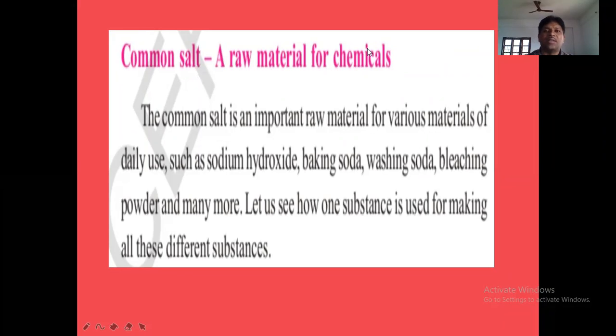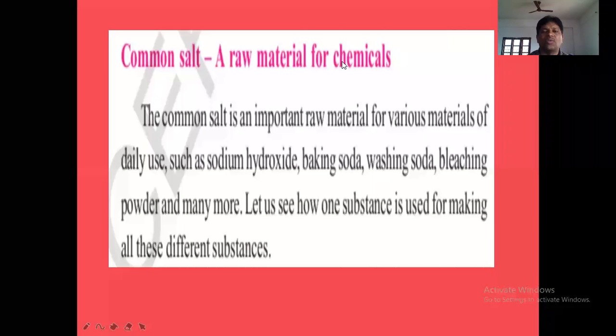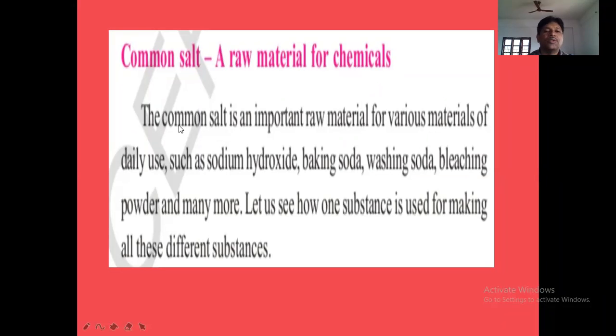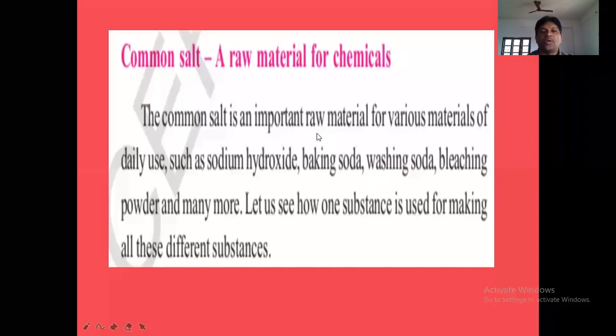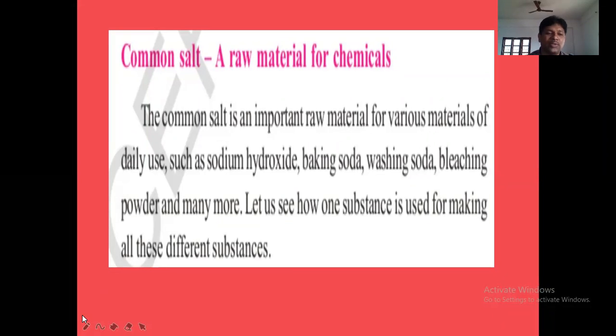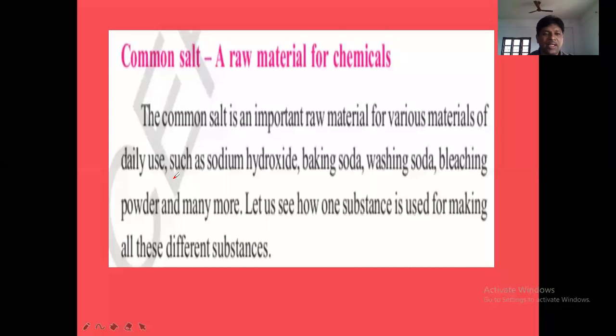For many chemicals, the raw material is common salt. From this common salt, we can produce many chemicals. That point we have to keep in mind. So common salt is an important raw material for various materials of daily use. In daily use, we use many types of chemicals. All those chemicals can be prepared from common salt. Such as what?